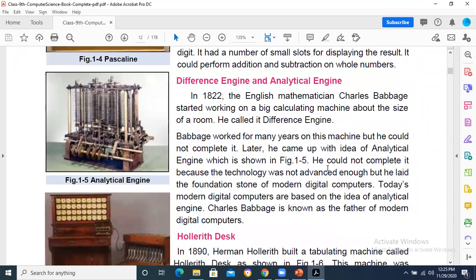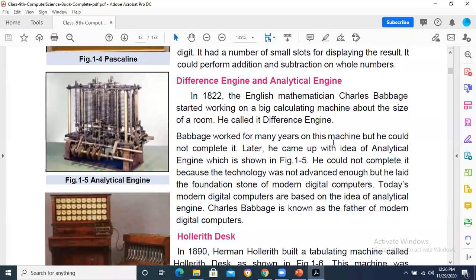Then comes a comparatively complex device called the difference engine, and later the analytical engine. In 1822, the English mathematician Charles Babbage, a famous scientist, started working on a big calculating machine. It had more options, and was about the size of a room. It was a large machine, not a small machine like the abacus. He called it the difference engine. So the device made by Charles Babbage was the difference engine.